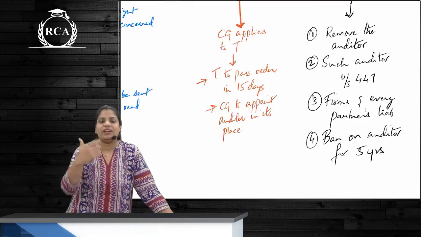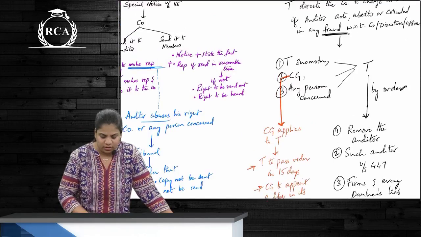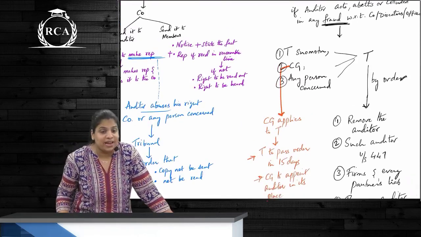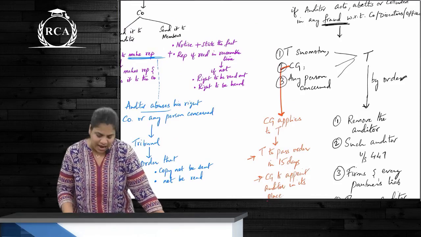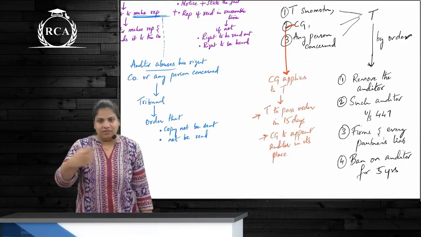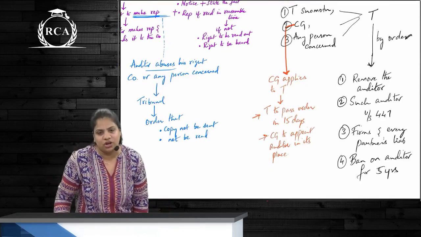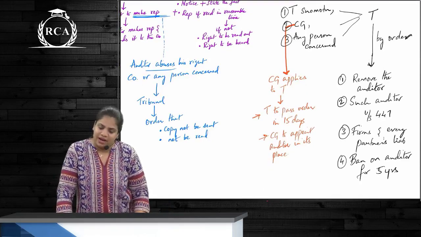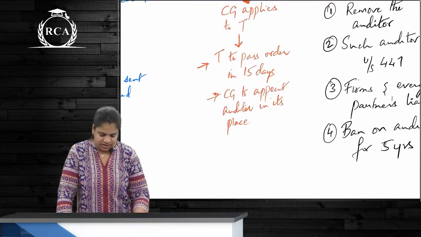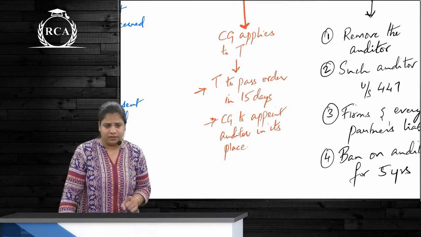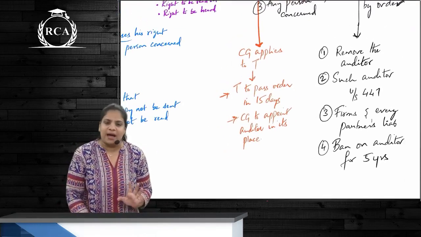Tribunal, in how many days will they give the order? Tribunal will give the order in such days. But if application is made by CG, then tribunal will pass the order in 15 days, and CG also has got the power to appoint another auditor. So CG to appoint an auditor in its place.